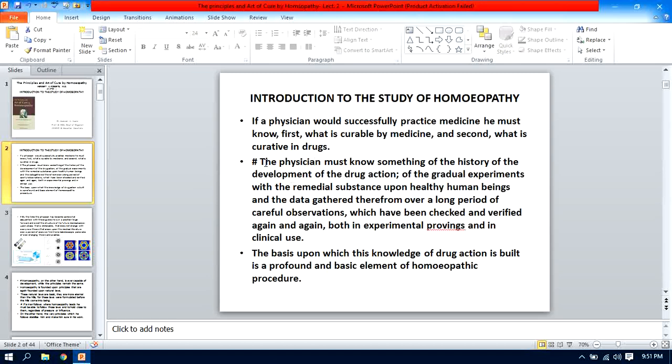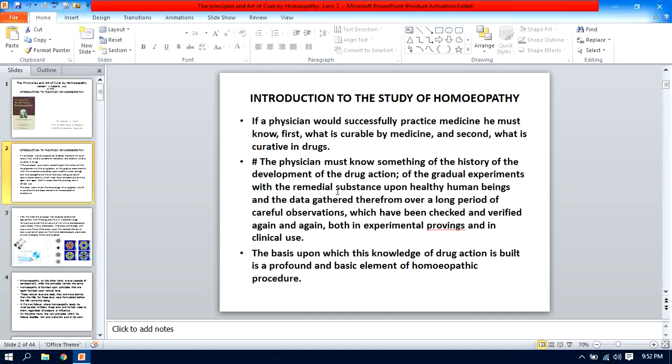Let us take the next paragraph. The physician must know something of the history of the development of the drug action, of the gradual experiments with the remedial substance upon healthy human beings, and the data gathered therefrom over a long period of careful observation, which have been checked and verified again and again, both in experimental proving and in clinical cases.